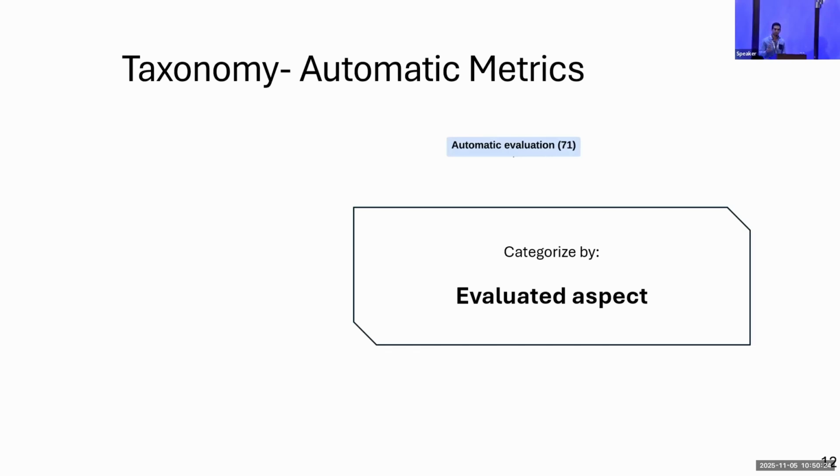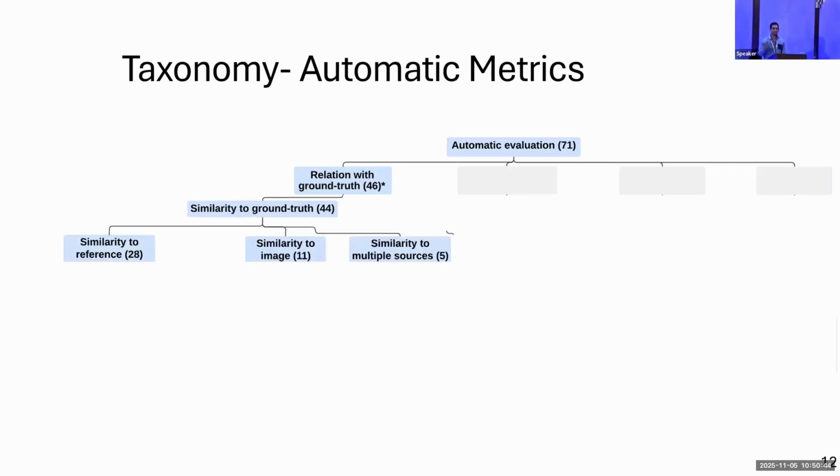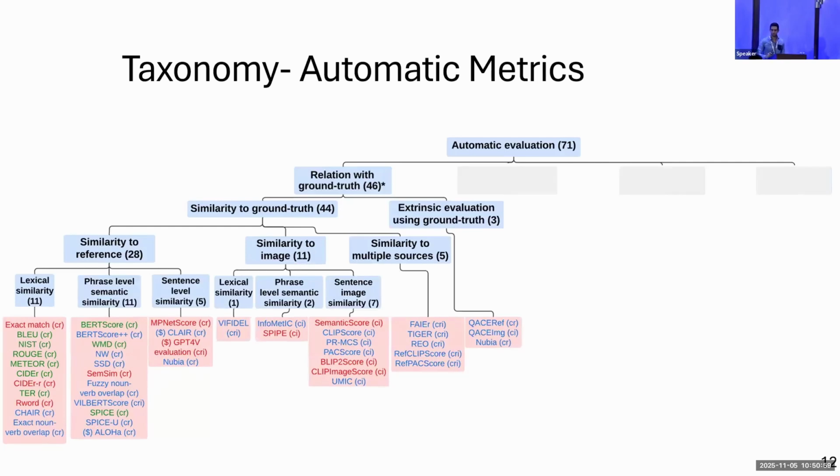We identified 4 top categories in addition to many subcategories. The first and largest top category, with 46 metrics, evaluates different relations of the candidate caption with the ground truth source. For example, one subcategory measures the similarity of the candidate caption to a ground truth source, the source being either a reference caption, the input image, or both. One example of similarity to a reference caption is lexical similarity that I mentioned earlier, where you can find 4 out of the 5 metrics that I talked about. And here are all the relations with ground truth metrics.